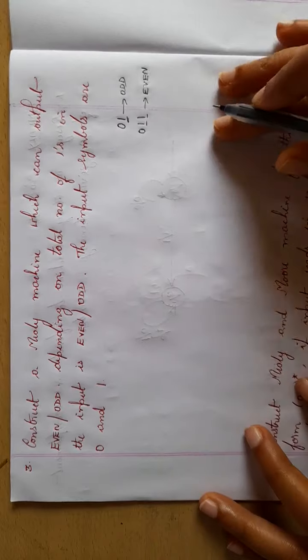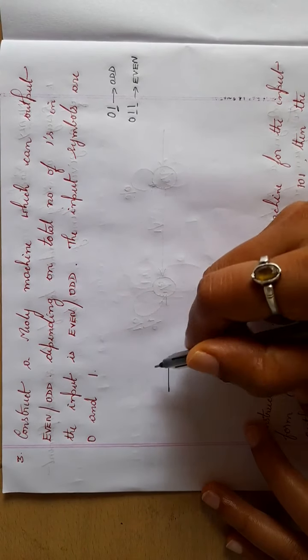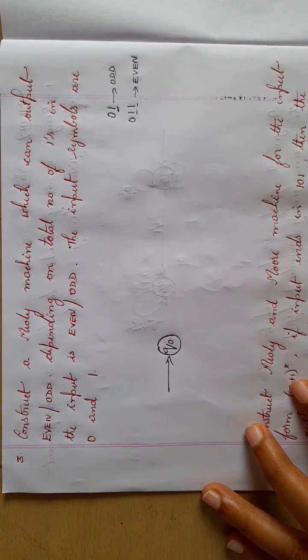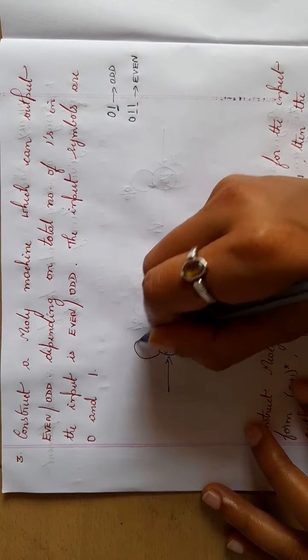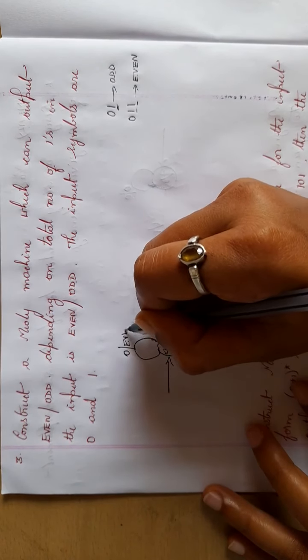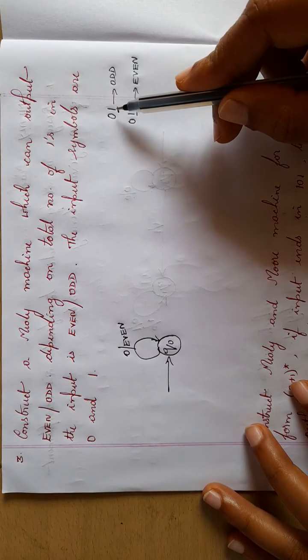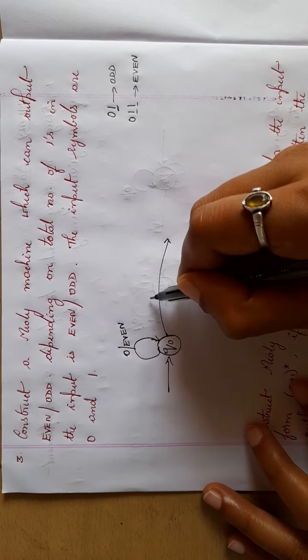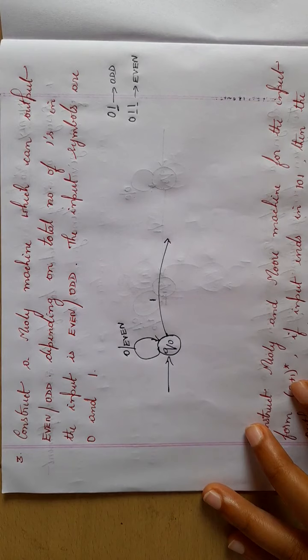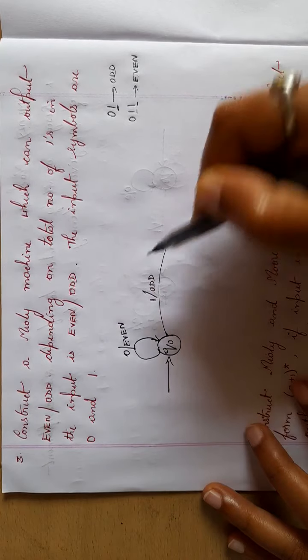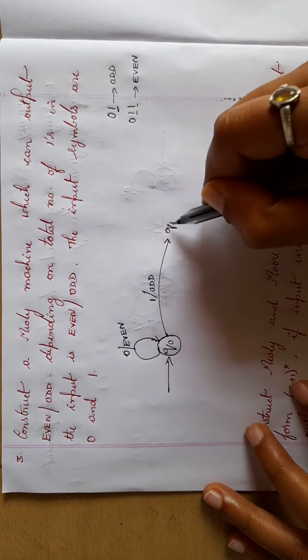So I'll take the start state Q0. I don't have any restrictions for 0. 0 can be anything. If I have any number of zeros, it will be even. When I read 1, then it will be odd. That is, from Q0, if I read 1, the output will be odd, so I'll go to the next state Q1.